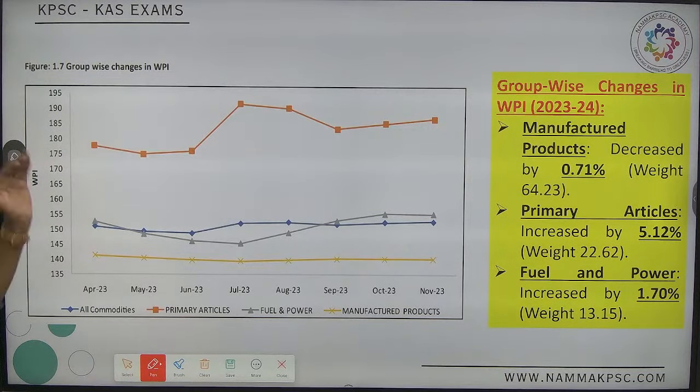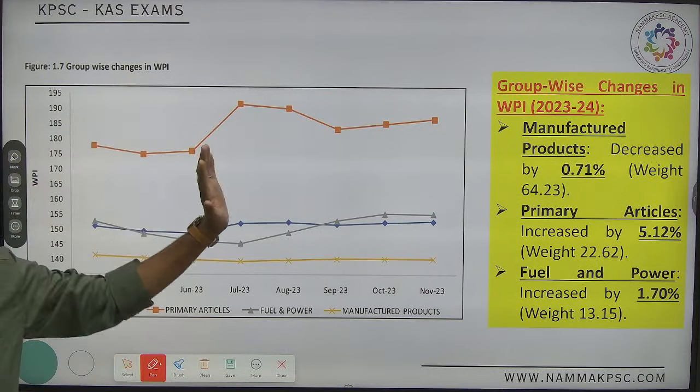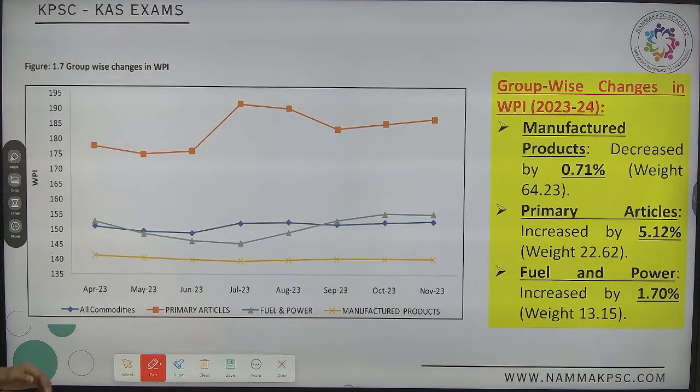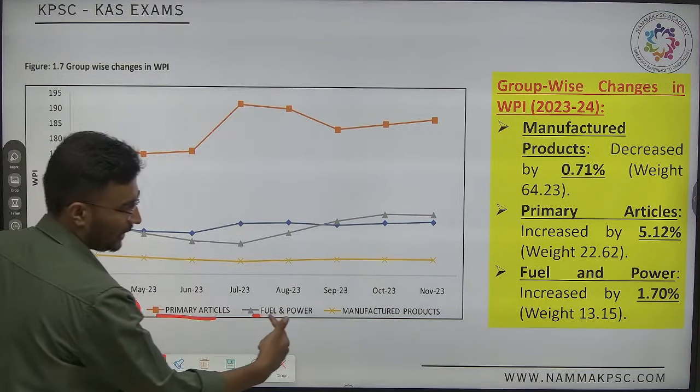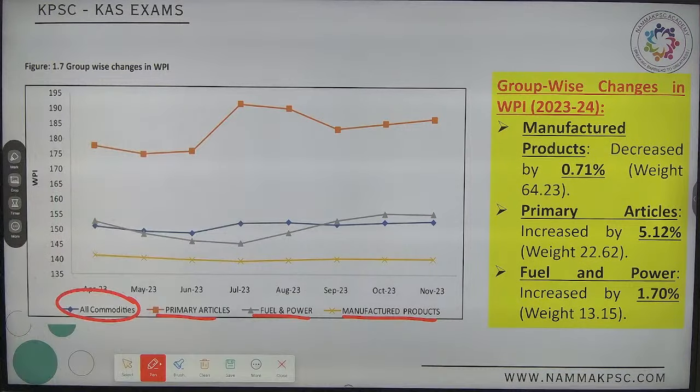Now we have four major important columns. Which graph is this? Line graph. In the line graph we have majorly four different commodities: all commodities, primary, fuel, manufacturing.